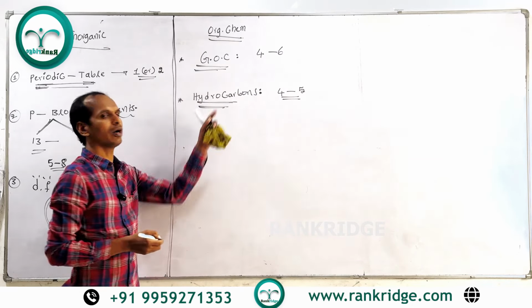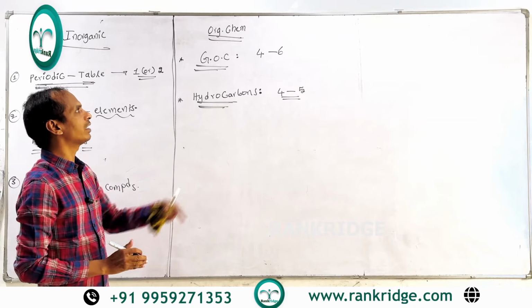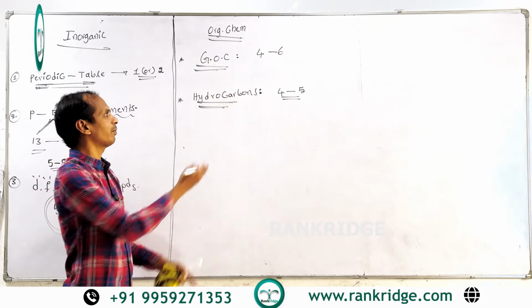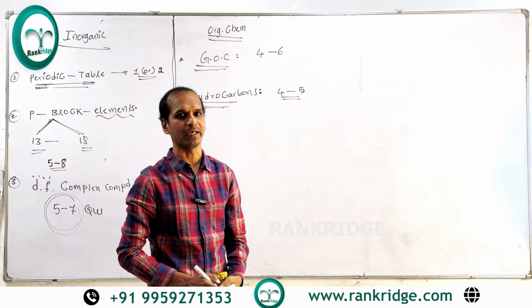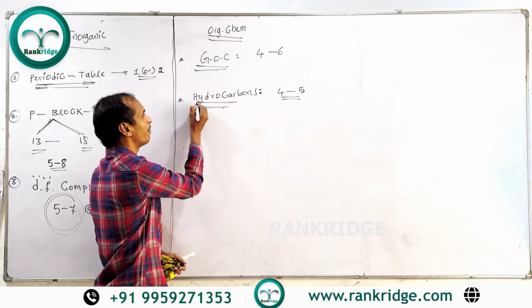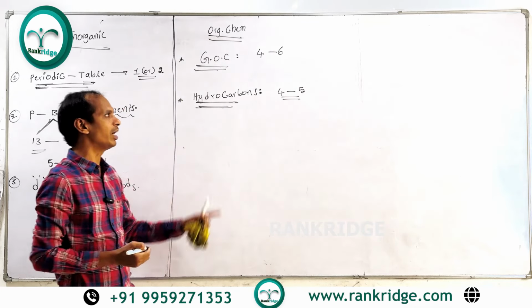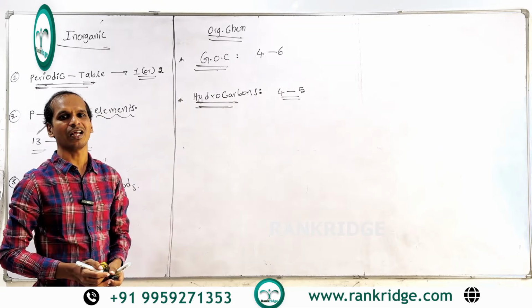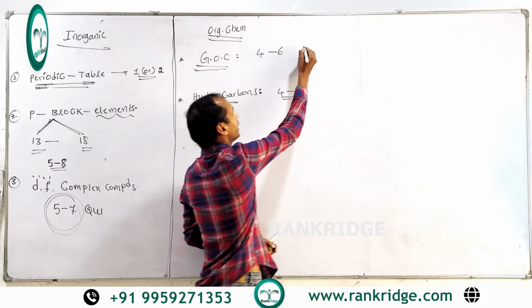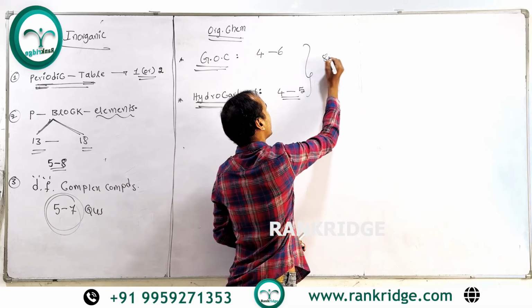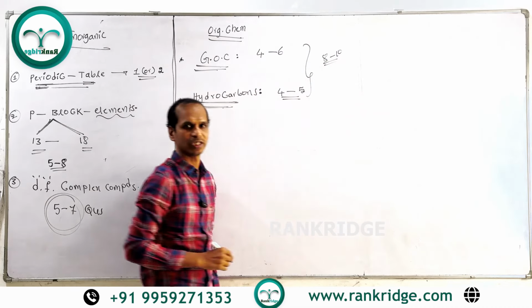When compared to general organic chemistry, hydrocarbons is an easy topic, so you can prepare it based on the NCERT textbook. Together, hydrocarbons and general organic chemistry in first year, we can expect a minimum of 8 to 10 questions.